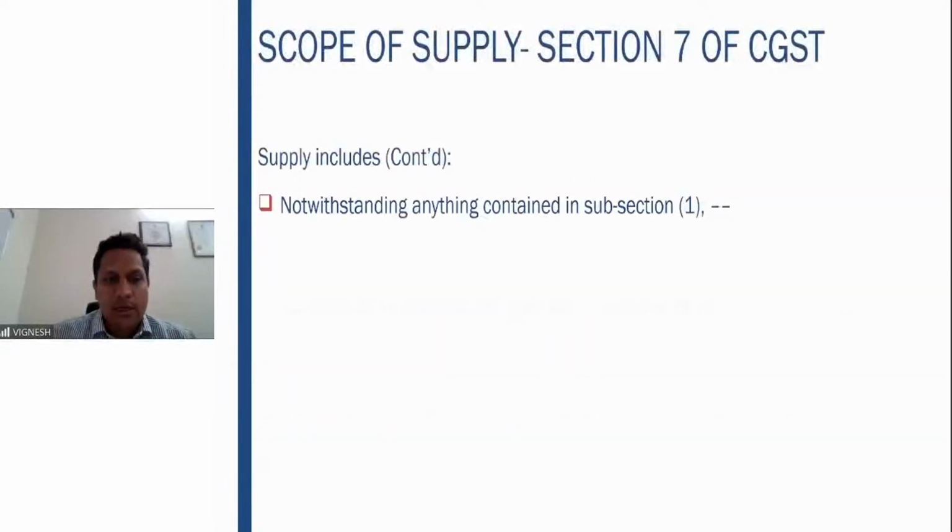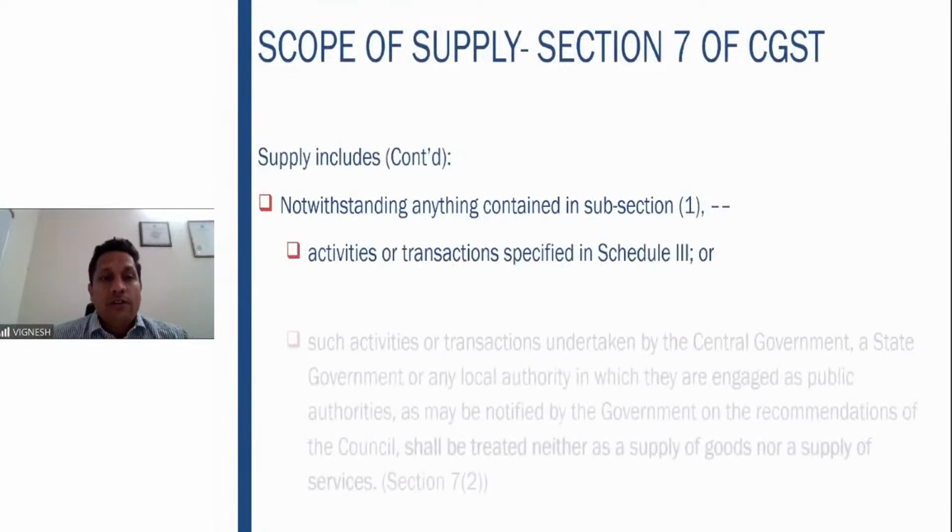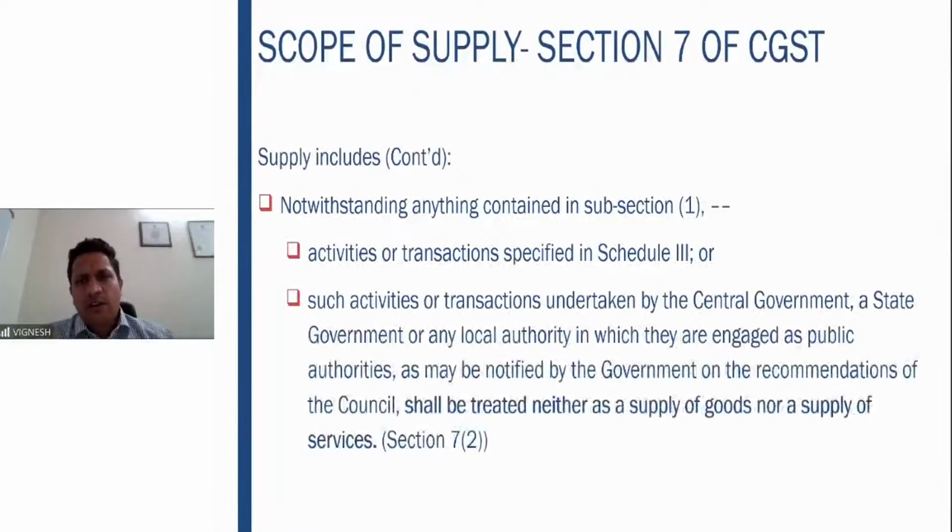Now we go to section 7 subsection 2, which says that notwithstanding anything contained in subsection 1, so whatever may be contained in subsection 1, the activities or transactions specified in Schedule 3. So Schedule 3, what does it say? It covers a list of activities which are neither a supply of goods nor a supply of services. So therefore, it covers multiple activities where it is neither a supply of goods nor a supply of services. That means it is not subject to GST. So these are covered in Schedule 3.